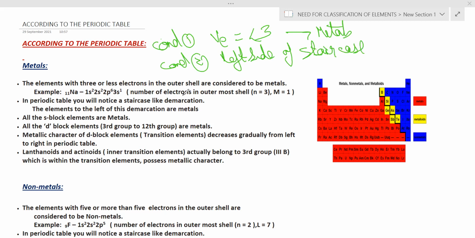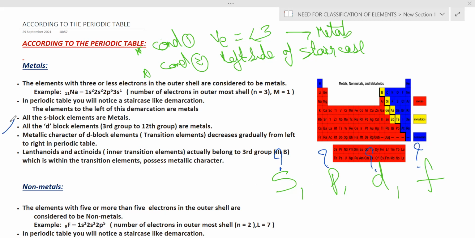This is the second condition I am saying. Now, after these two conditions, as we all know, we have the S block, the P block, the D block, and the F block. Out of these, which block elements are metals?